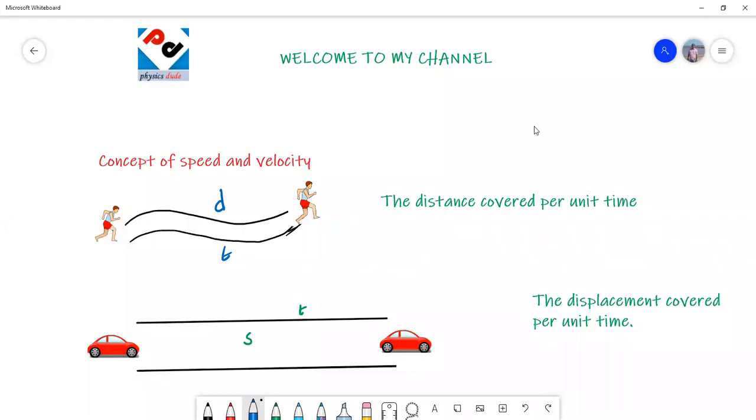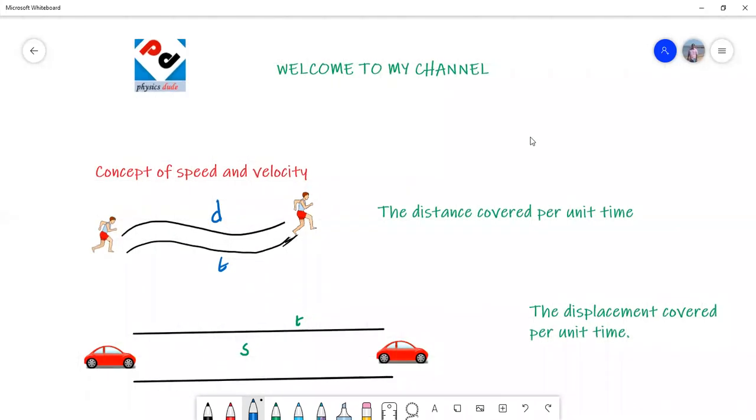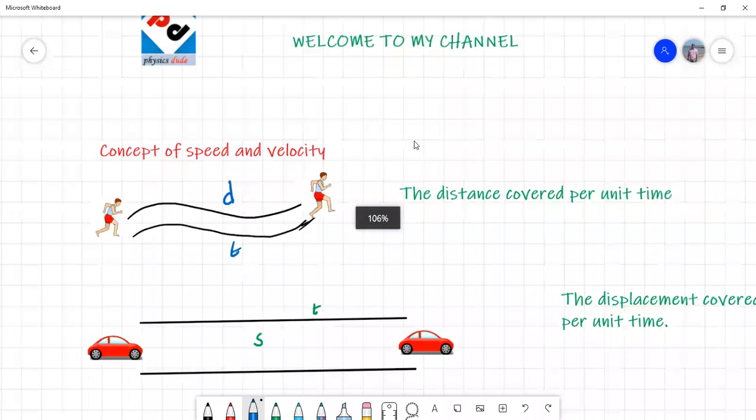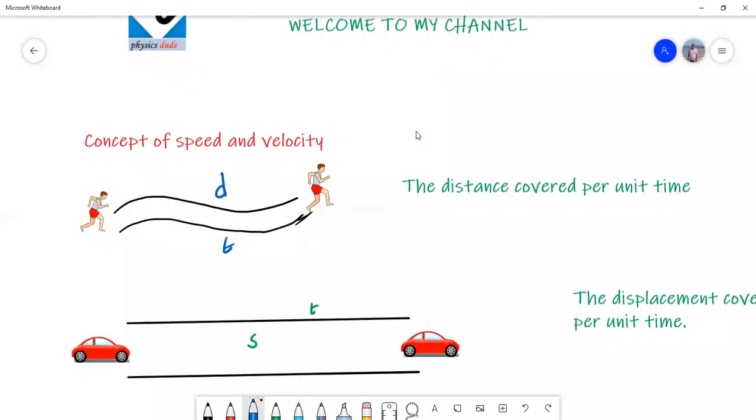So, first of all, you must understand what is speed, what is distance. If you look at this first diagram, this man is running from this position to this position, and you look at the way he is running on the road. His direction keeps on changing. That means when he started from here to here, he covered a distance d in time t seconds.